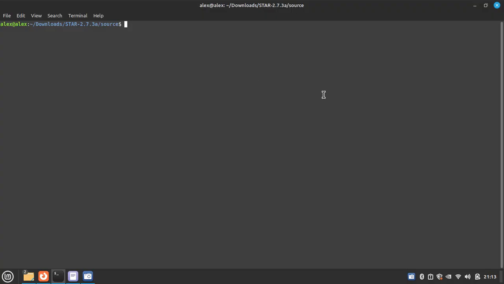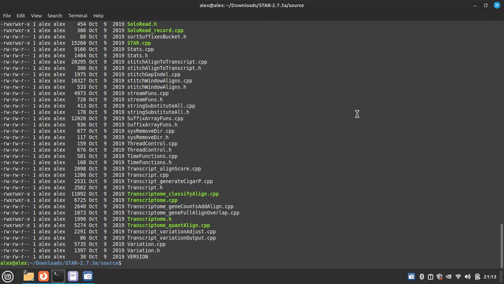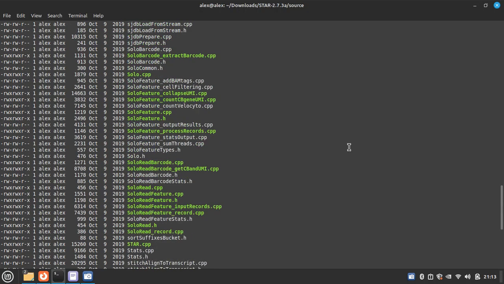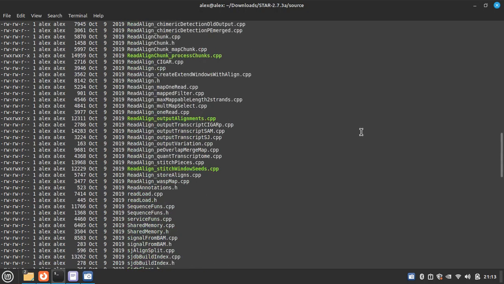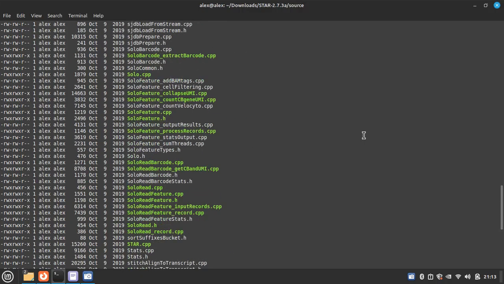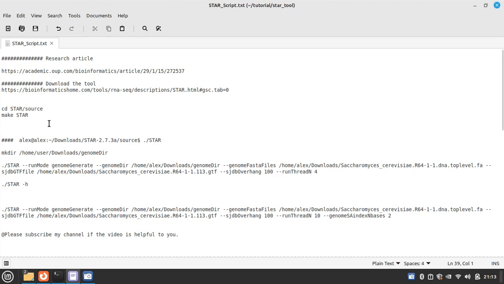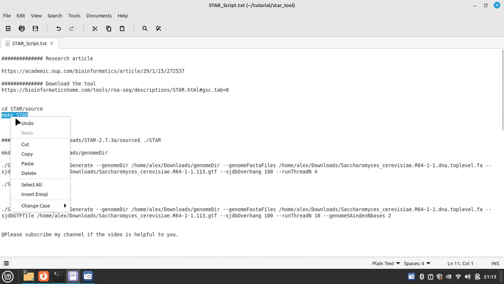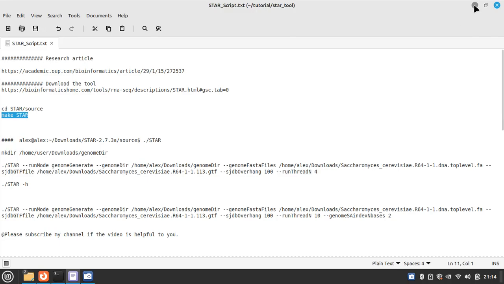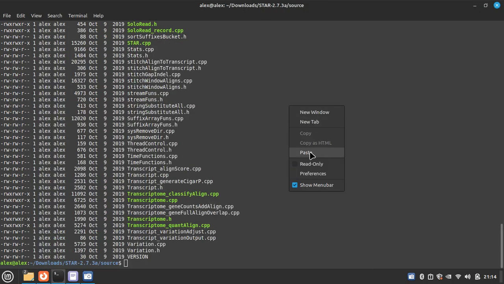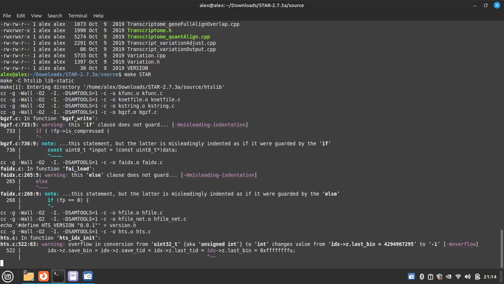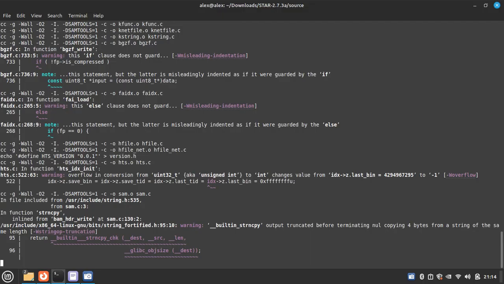Let's check the list, and so it is not executable. So for that we need to use make STAR in the source folder. So I'm pasting this here and enter. So now it is installing in my system.